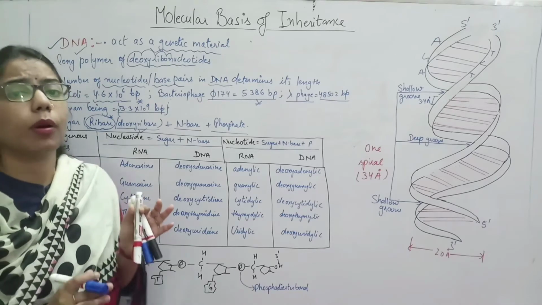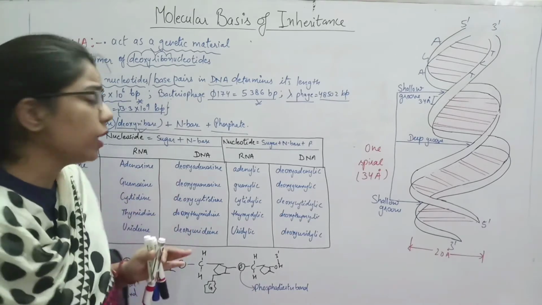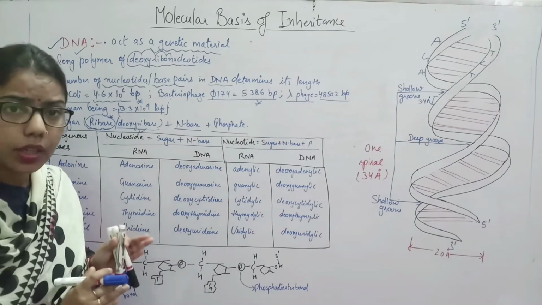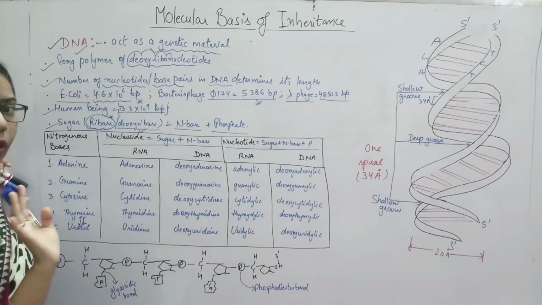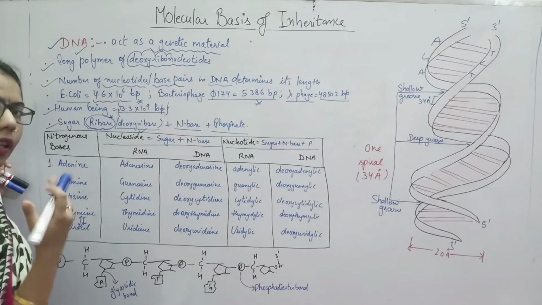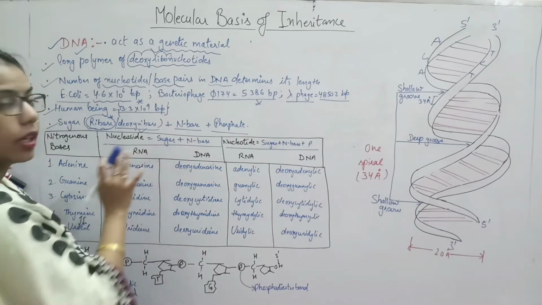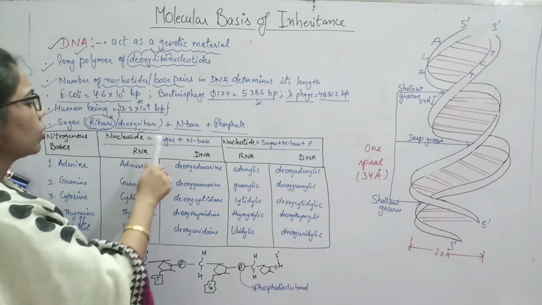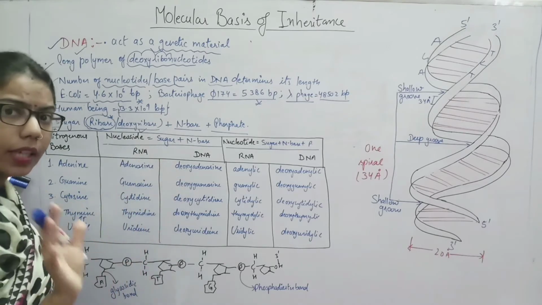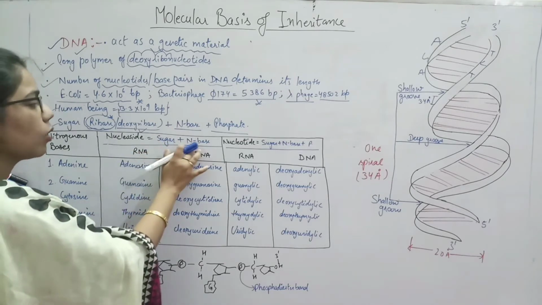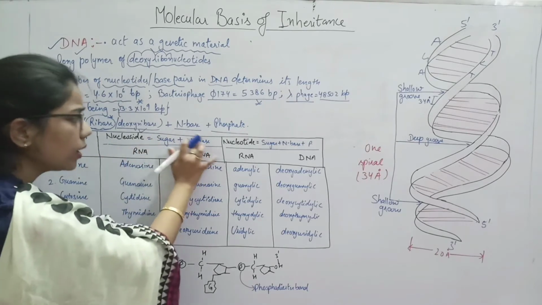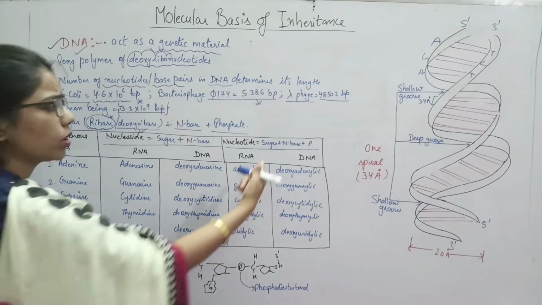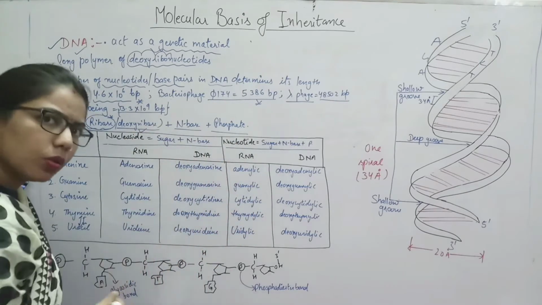Whenever we are talking about sugar combined with the nitrogenous base, whether it is ribose sugar or deoxyribose sugar, we are not talking about DNA or RNA. We are talking in general. So if you are making any nucleic acid, there should be a combination of sugar plus nitrogenous base. When this combines, what do we get? Nucleoside. And when both combine with a phosphate group, it will form the nucleotide.